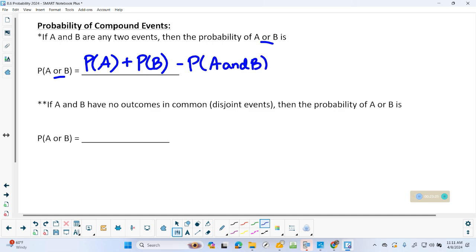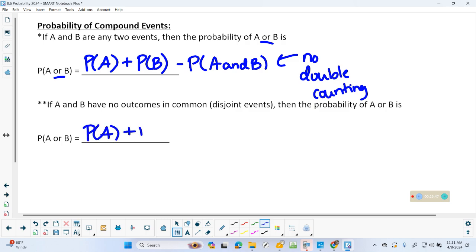And you're like, what in the world? So we can't double count. And I'm going to show you this. Don't let it scare you. I promise you it's easy. And that's going to be the next example. Now, of course, if they don't have anything in common, there's no overlap. You don't have to worry about it. You can just straight add them. You don't have to worry about the double counting. So when you see the word or, it has to signal to you I'm adding, and I got to be careful about double counting. And with and, you just multiply them and it doesn't matter.